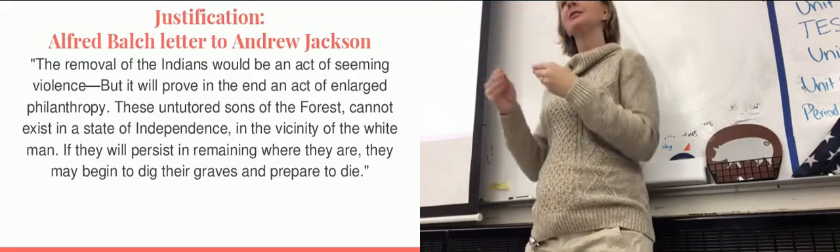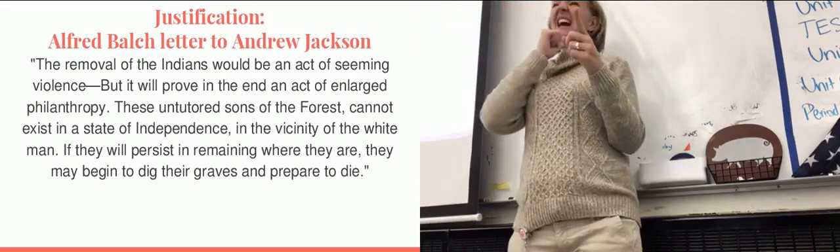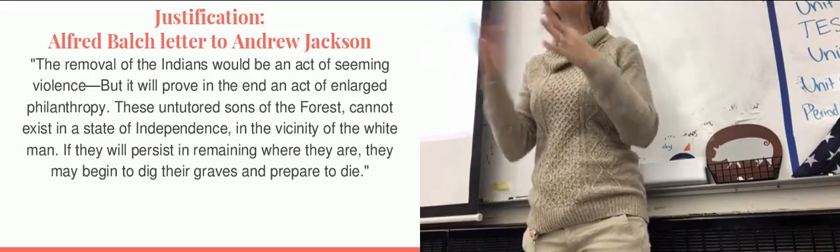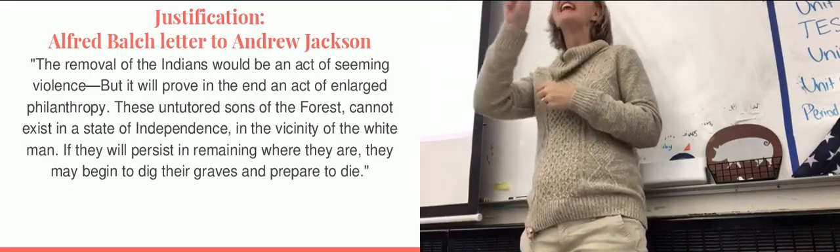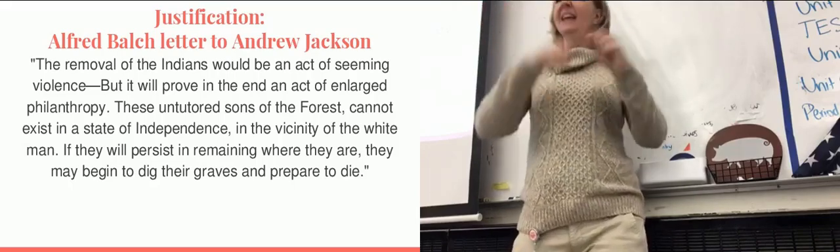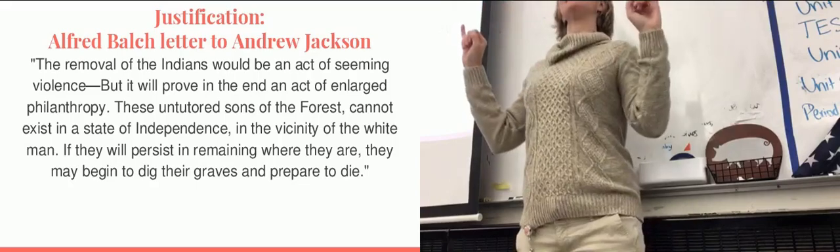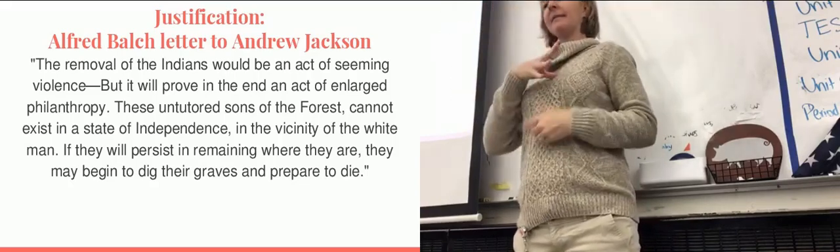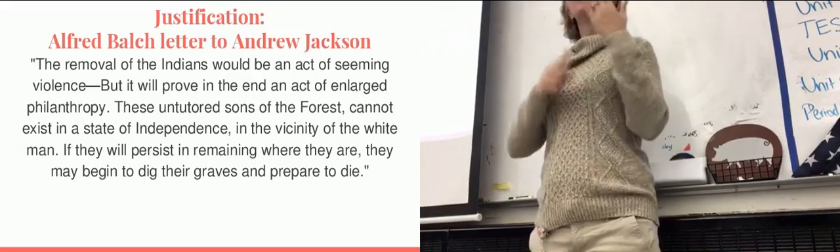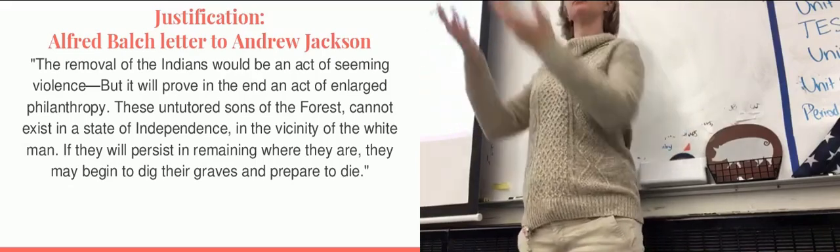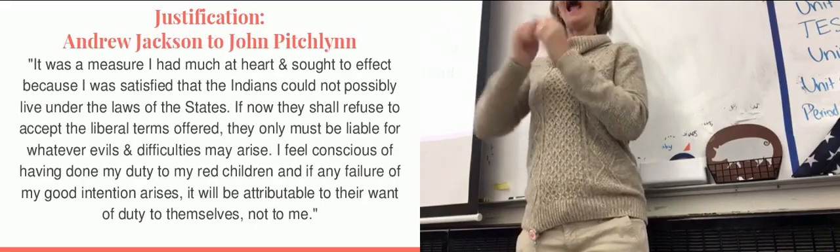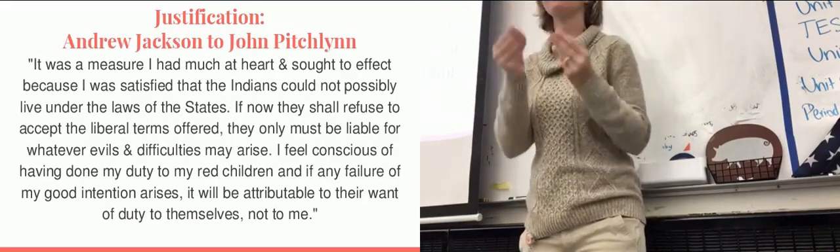And why is that? These untutored sons of the forest. How is he describing Native Americans? Childish. Savage, childish, basically people who can't care for themselves, cannot exist in a state of independence in the vicinity of the white man. Basically, these natives cannot survive in the vicinity of the white man, so what is Jackson's solution to help them survive? Kick them out. So in order to save them from the white man, we're going to kick them out of their homelands.